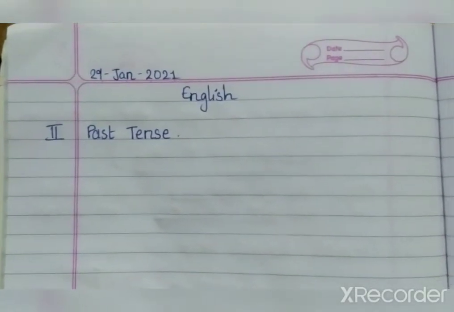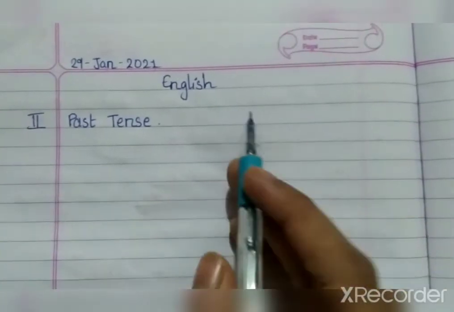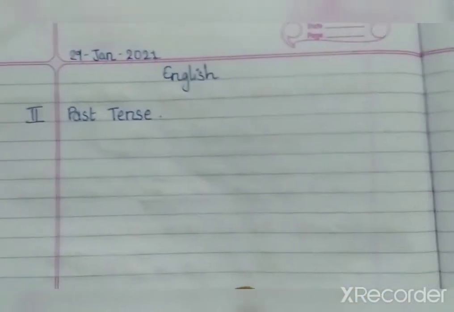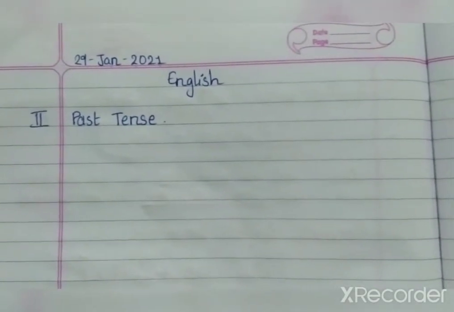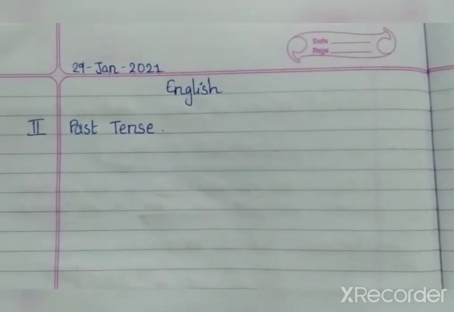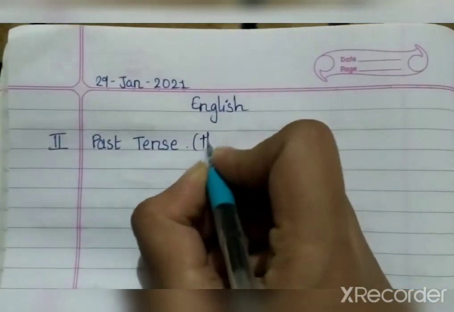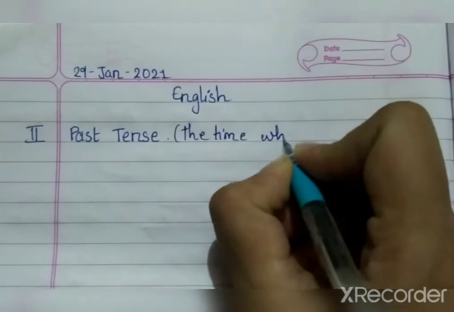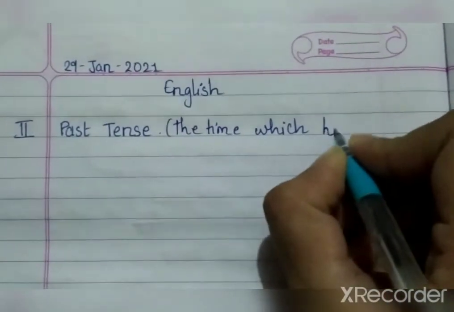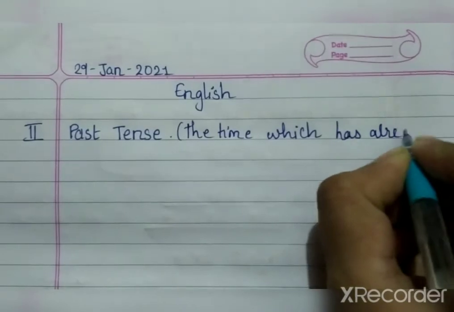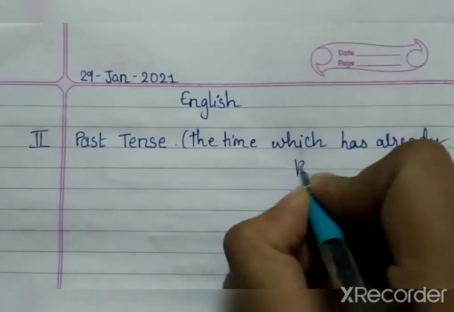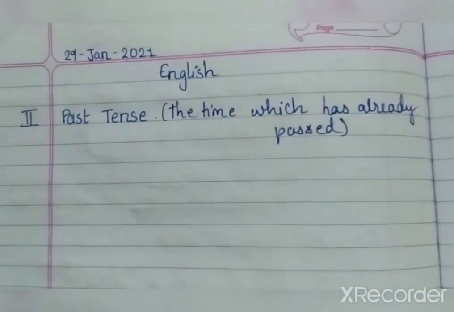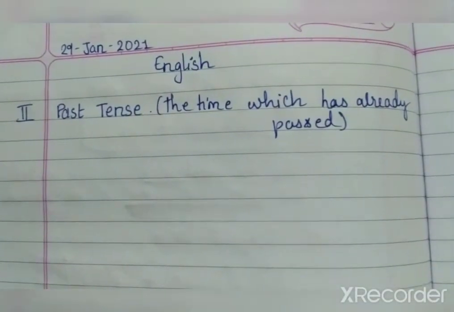Now let's start past tense in today's class. Okay. Now we know, what do you mean by past tense? By past tense, we mean the time which has already gone, right? The time which has already passed and not going to come back, right?